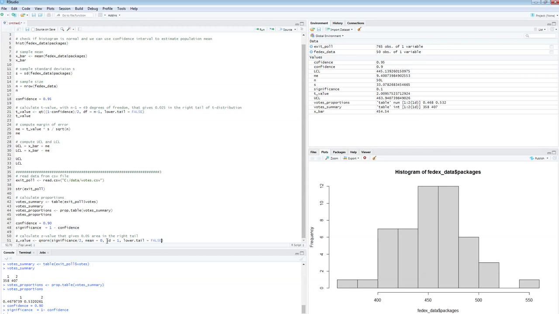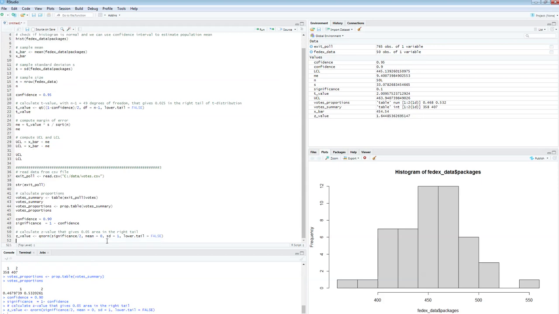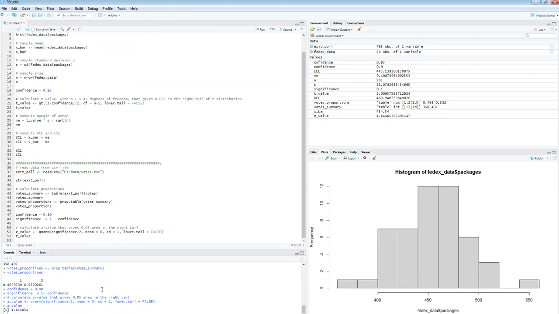Upper tail is true, but there is no such thing as upper tail, so lower tail is false. Okay, so I'm gonna run this line, and let's see what z value I get. Z underscore value. Okay, it's 1.644. So that's the z that I'm going to use.